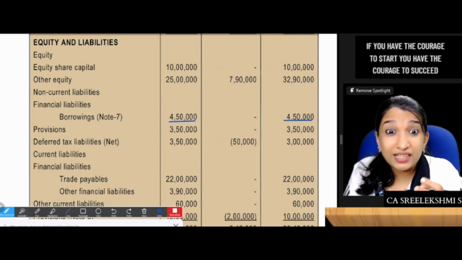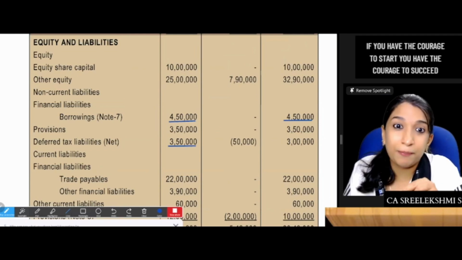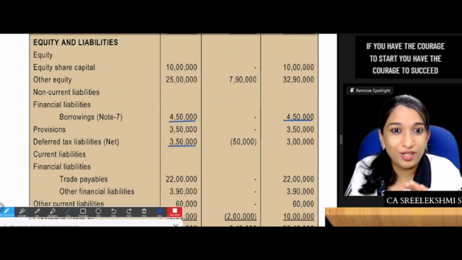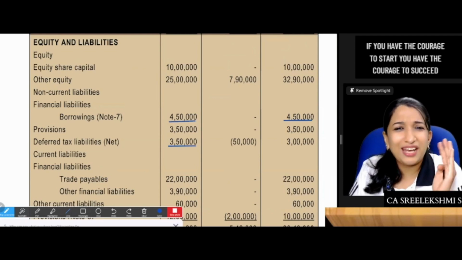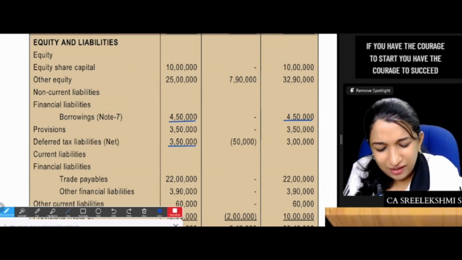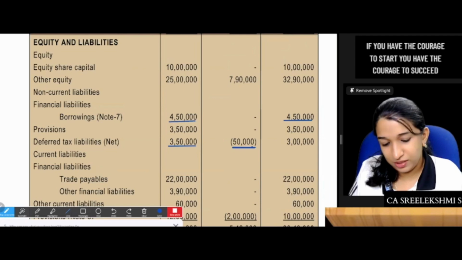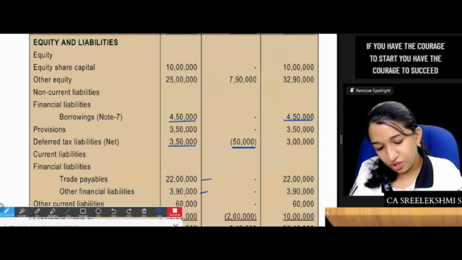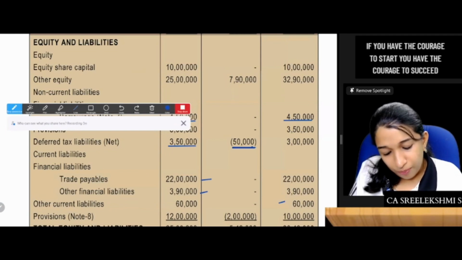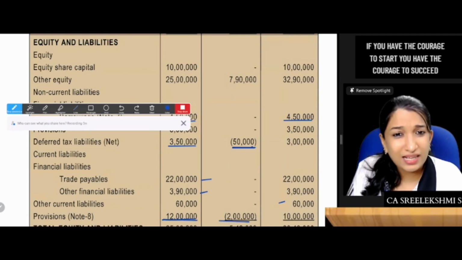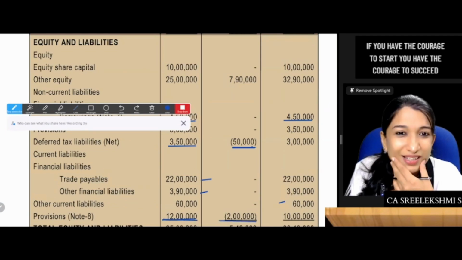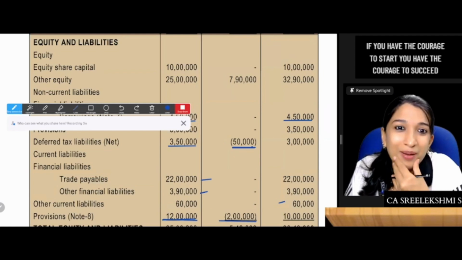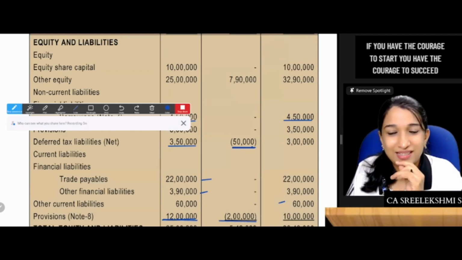Deferred tax, they are telling deferred tax income means liability should reduce or asset is to be created. Net off liability we reduced 50,000. Trade payables no change. Other financial liabilities no change. What is this provision 2 lakhs reversed? That is the dividend payable reversed to retained earnings. Correct.